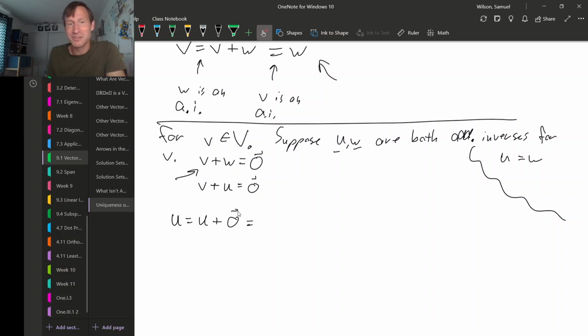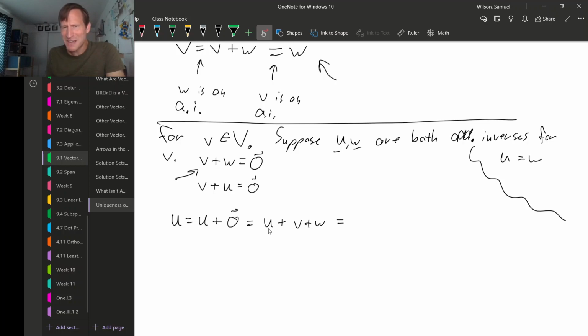But right, we need to get V's and W's in the game somehow, and this equation lets us do that. We know that 0 is equal to V plus W, so we can write U plus 0 is U plus V plus W. Incidentally, I'm not writing parentheses to indicate the order of these operations, because vector addition is associative. That means it doesn't matter what the order is, so I don't need to write the parentheses.